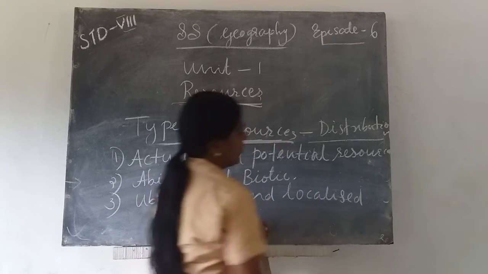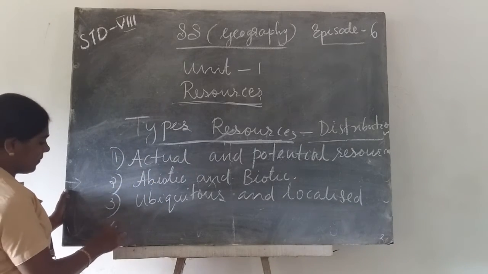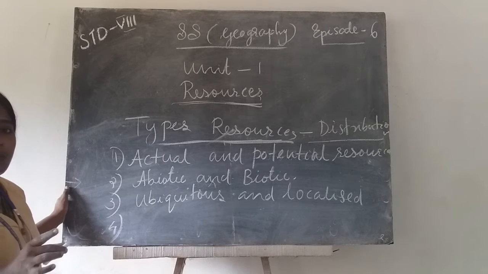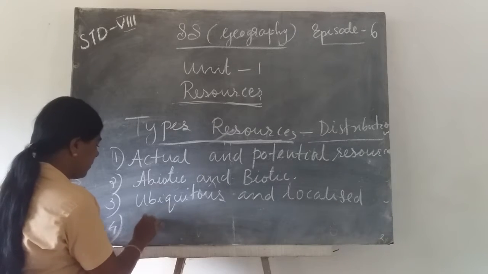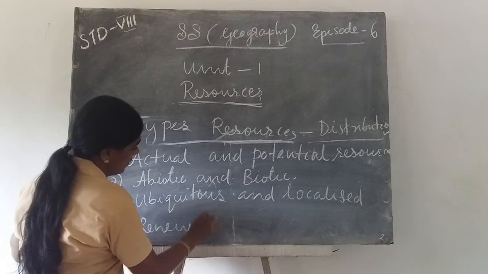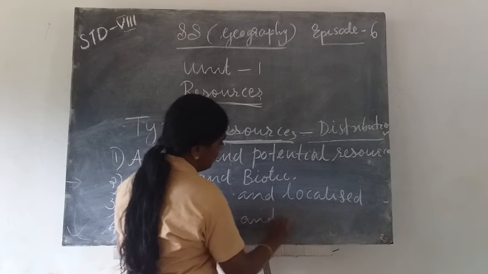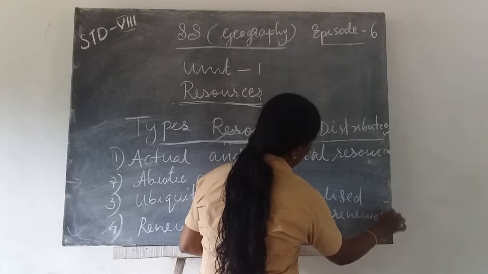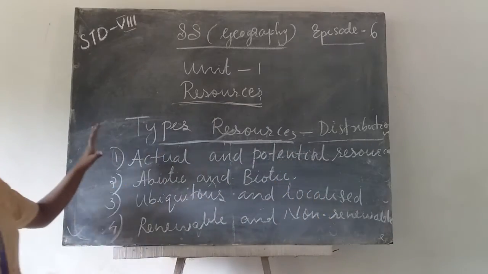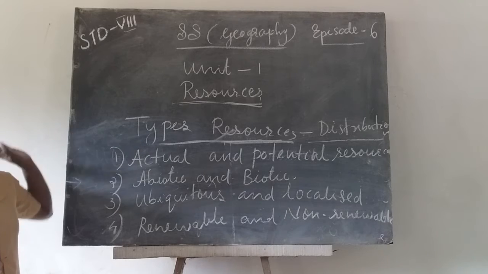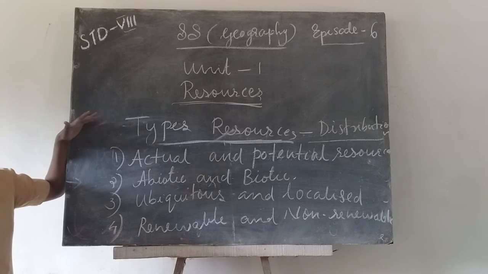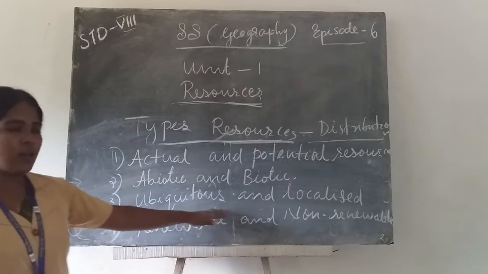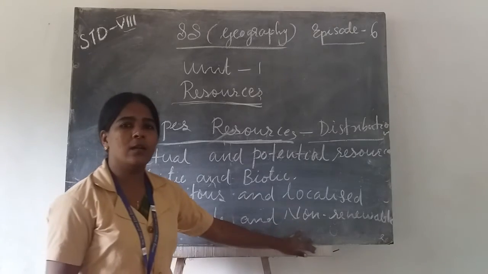Then, on the basis of accessibility, we can classify natural resources as renewable and non-renewable resources. These are the main contents of types of resources. Which are the types of resources? Actual and potential resources, abiotic and biotic resources, ubiquitous and localized resources, renewable and non-renewable resources.